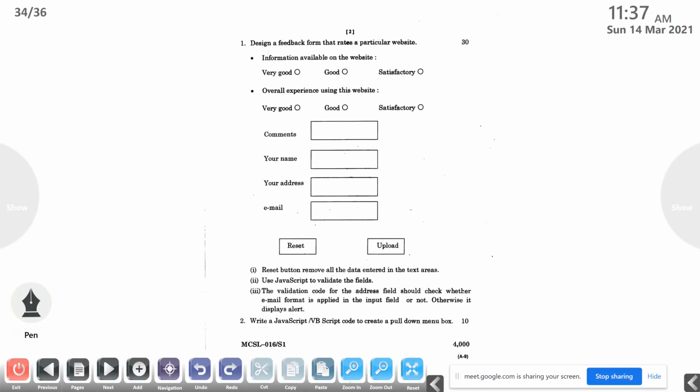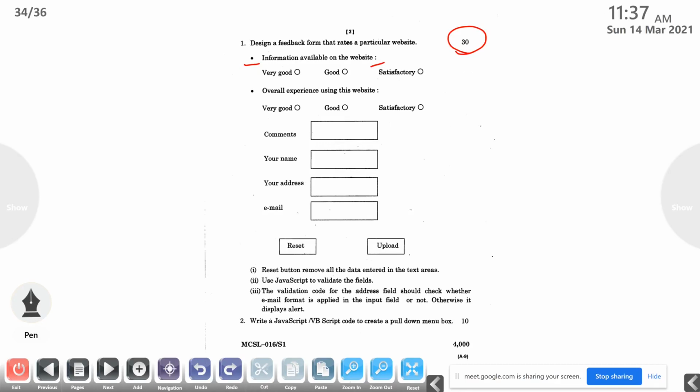First one, design a feedback form that rates a particular website. The information that we want to display over there is information available on the website, starting with a bulleted mark, end with a colon that we can put.